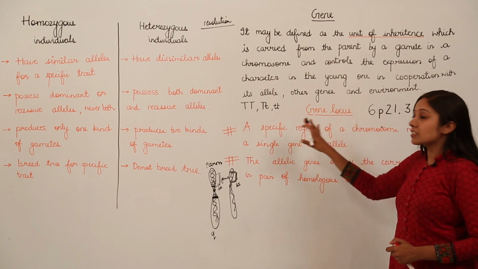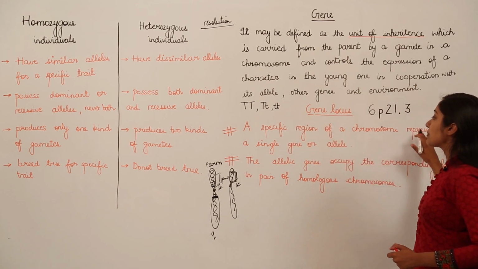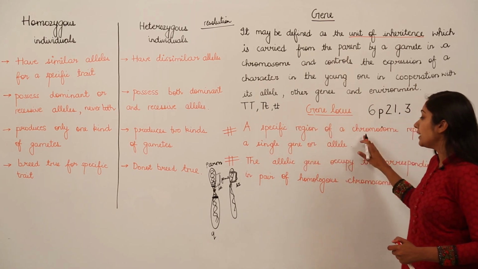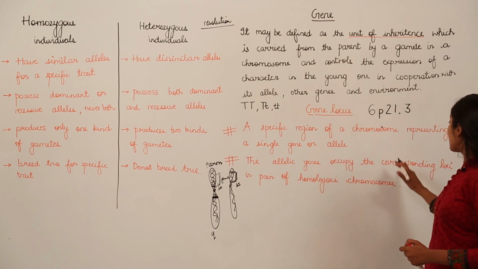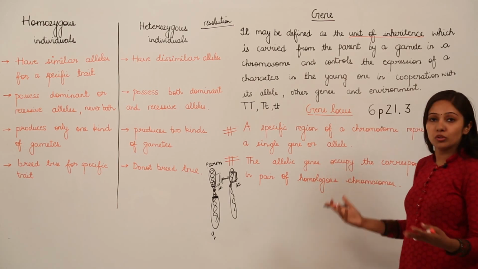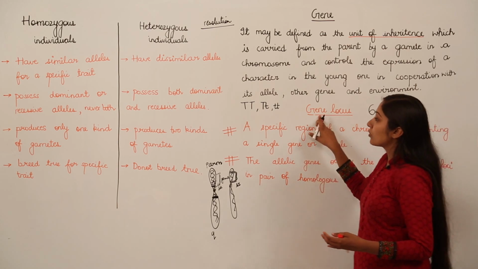So a gene locus is a specific region of a chromosome representing a single gene or allele. The allelic genes occupy the corresponding loci in a pair of homologous chromosomes. I hope now this gene locus is clear to you.